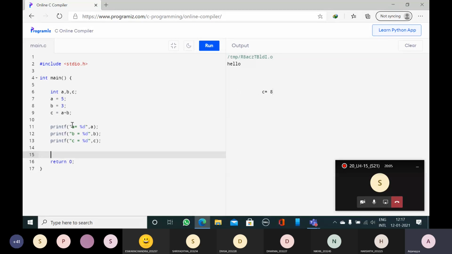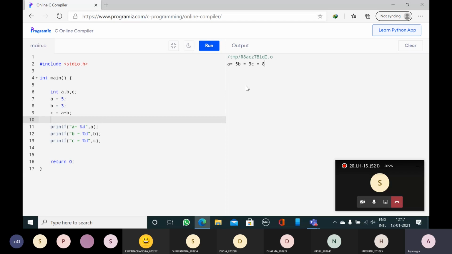See here I have not used /n. If I don't use /n, then all the values are printed in a single line. Now I will run the program. So output is A is equal to 5, B is equal to 3, C is equal to 8. We shall see how the output will be in a single line. Then later I will use /n. So now I will run the program.